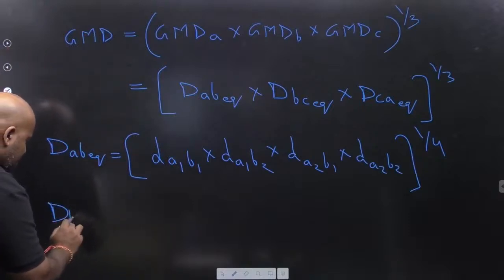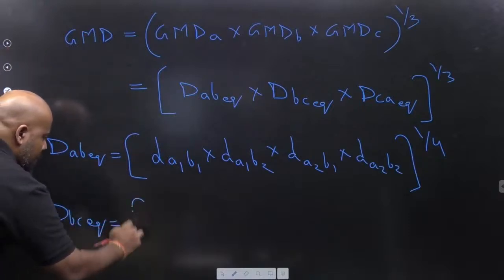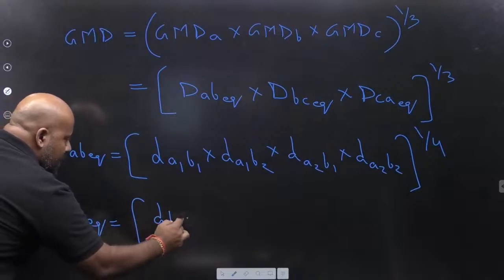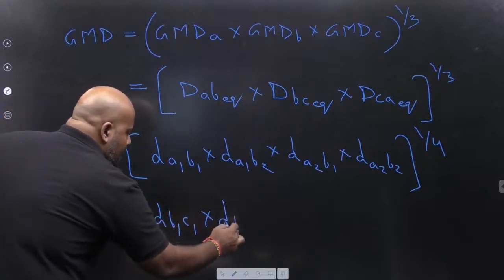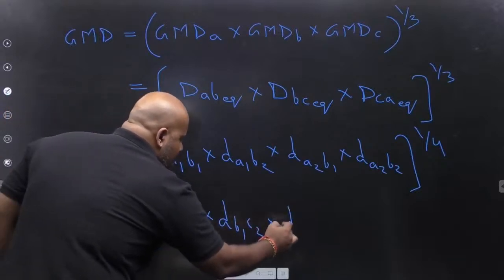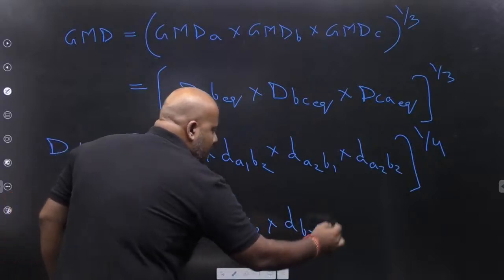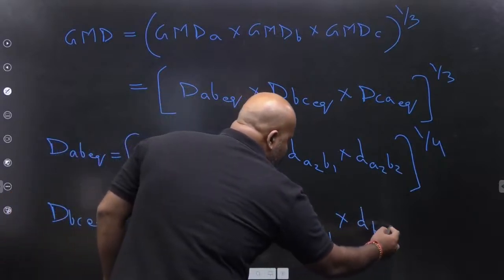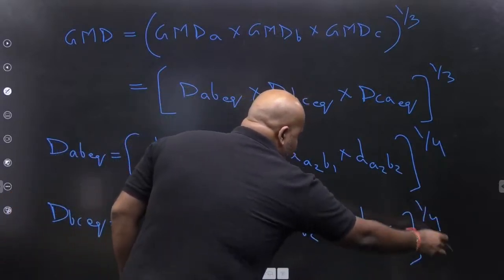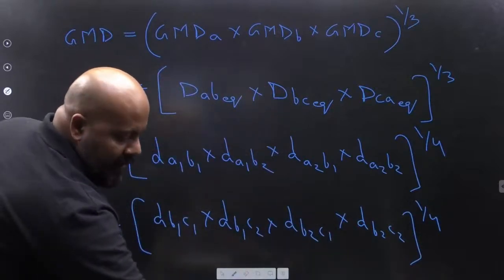Can you write DBC equivalent? Yes. It is going to be DB1C1, DB1C2, DB2C1, DB2C2, power 1 by 4. Can you write DCA equivalent?